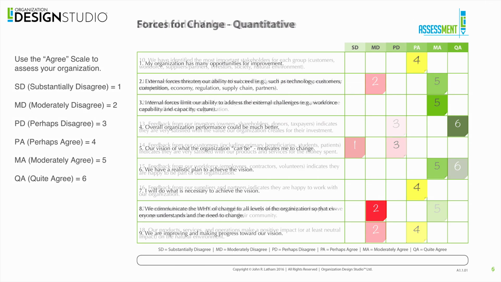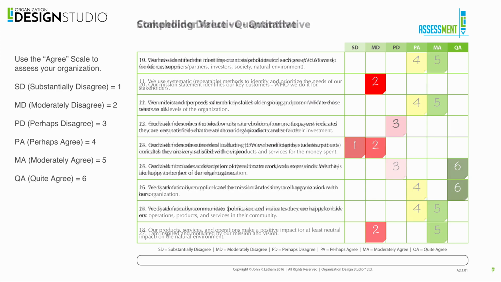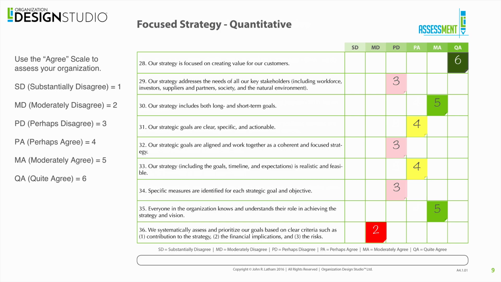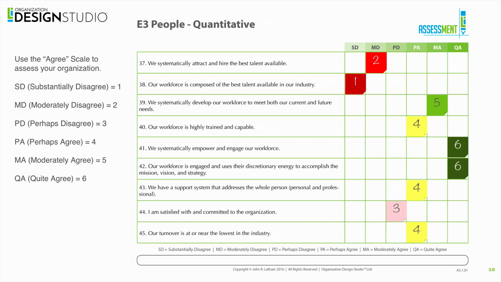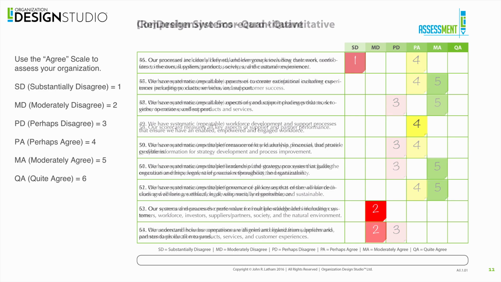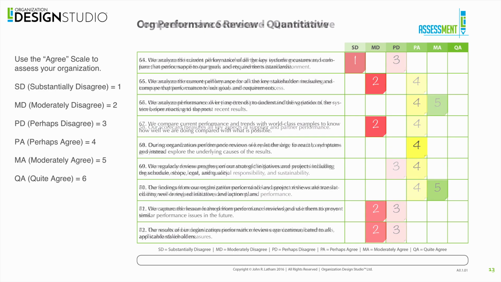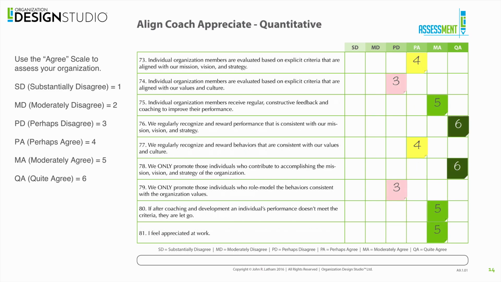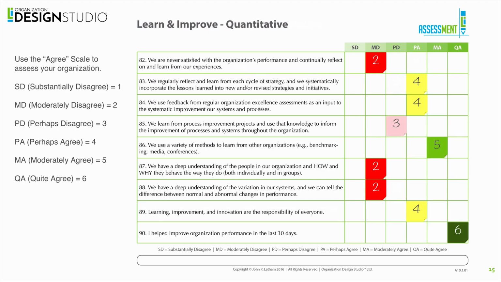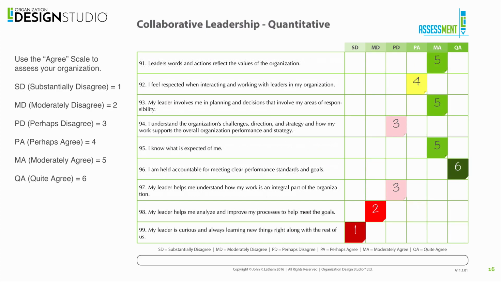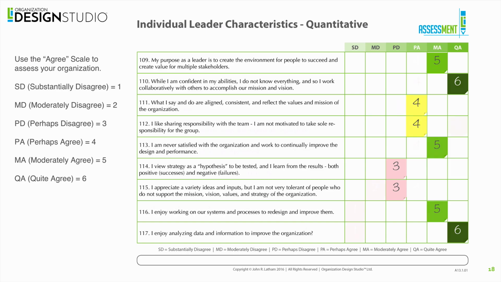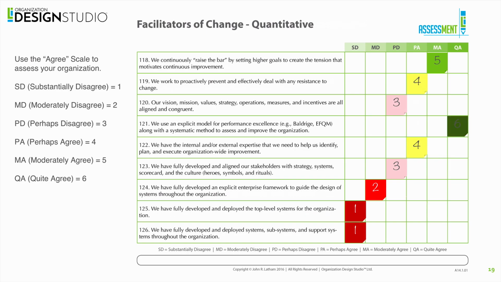And you're going to do the same thing for stakeholder value, and then for compelling directive, and then focused strategy, the E3 people, redesign of systems, comprehensive scorecard, org performance review, basically all 14 components here: align, coach, and appreciate, learn and improve, the collaborative leadership, culture of service, individual leader characteristics, and the one you just recently did in this module, Facilitators of Change.